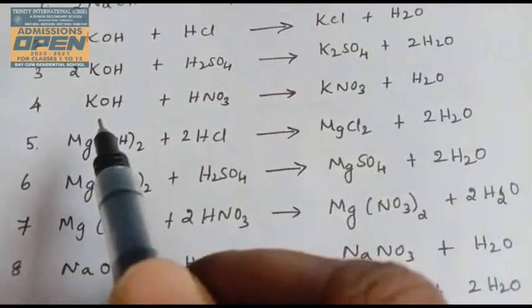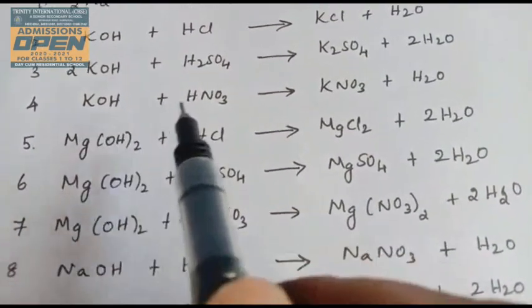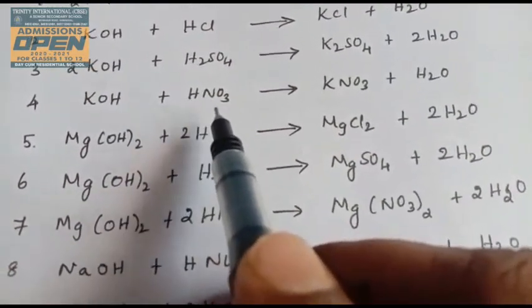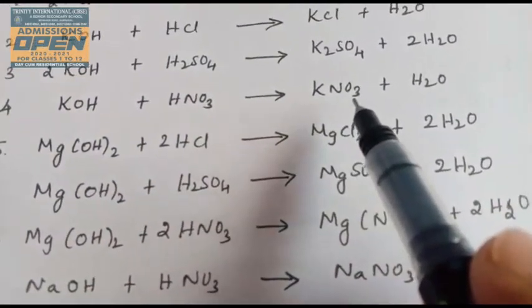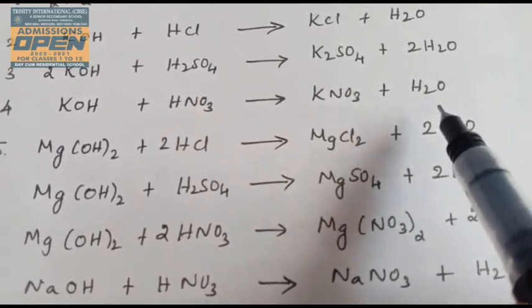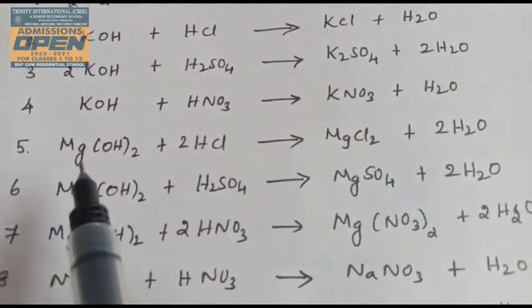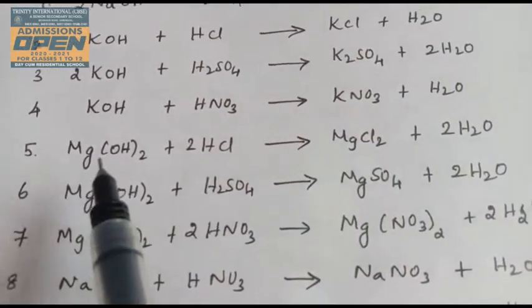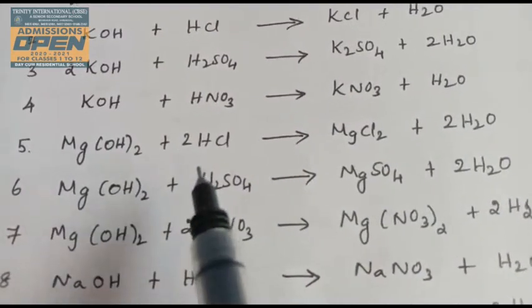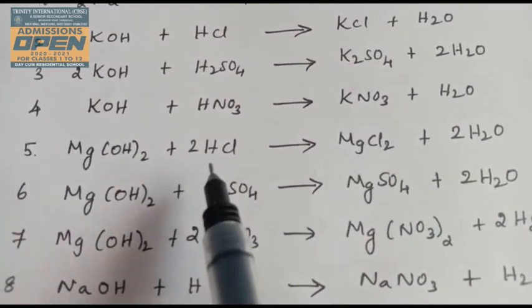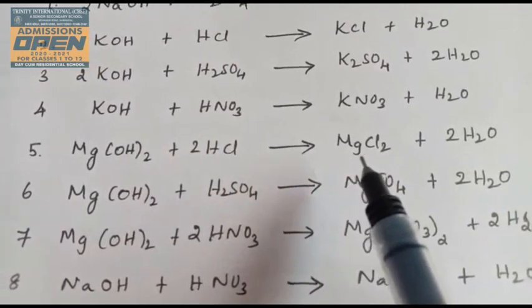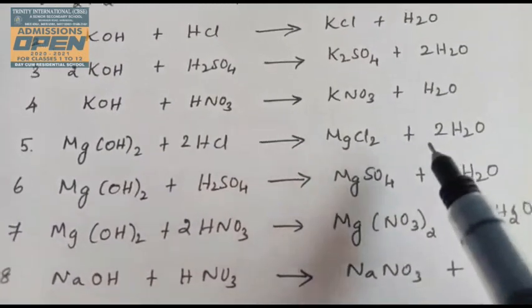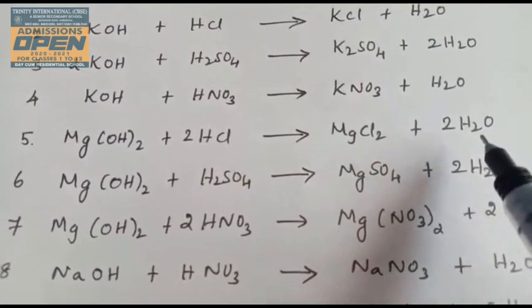And the fourth one is potassium hydroxide KOH and nitric acid HNO3 to form potassium nitrate KNO3 and water molecule. And the fifth example, magnesium hydroxide Mg(OH)2 reacts with hydrochloric acid HCl to form magnesium chloride MgCl2 and water molecule H2O.